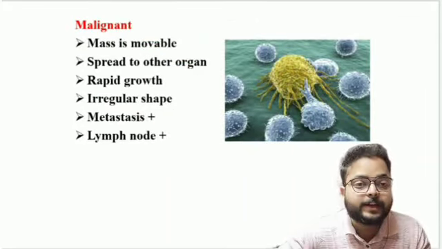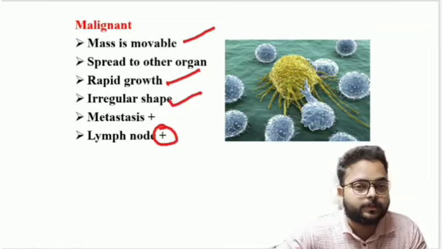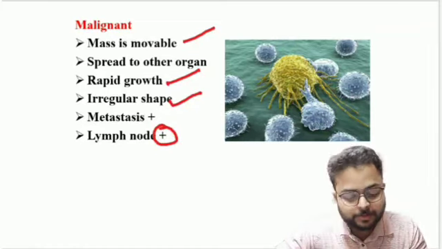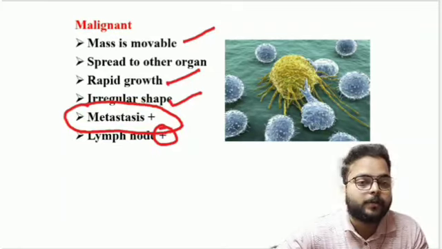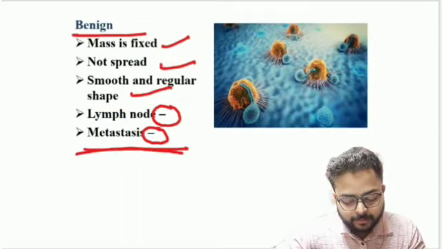A malignant tumor has rapid growth, so there is fast growth of the cancer cells, and it is irregular in shape. There is involvement of lymph nodes in malignant types of cancer. And most importantly, metastasis is also present in malignant types of cancer. So this is the differentiation between benign and malignant.